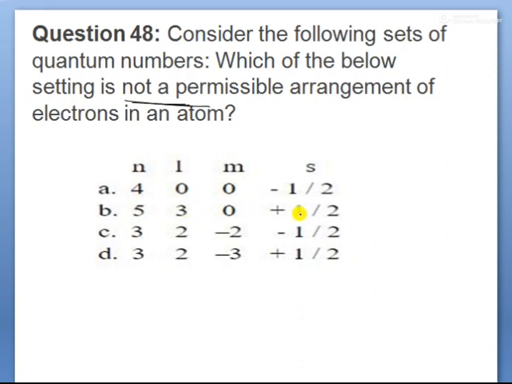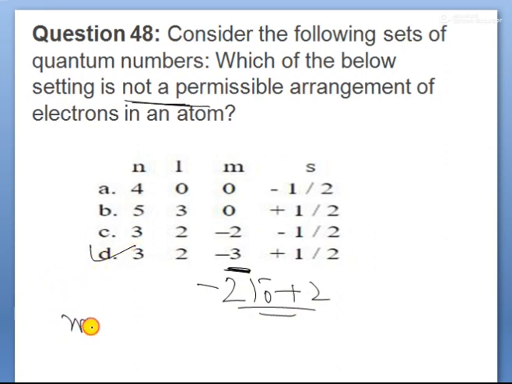Yes, 0 is given, possible. Again n is equal to 3, l is equal to 2, and m values should be between minus 2 to plus 2. Here m is minus 2, correct. In the fourth option, n is equal to 3, so l is equal to 2 is possible, but m is given as minus 3, children. It should be only between minus 2 to plus 2. That is why option D is not possible.